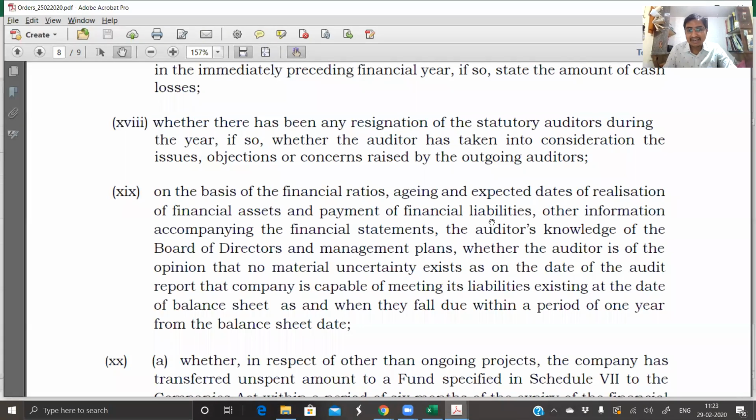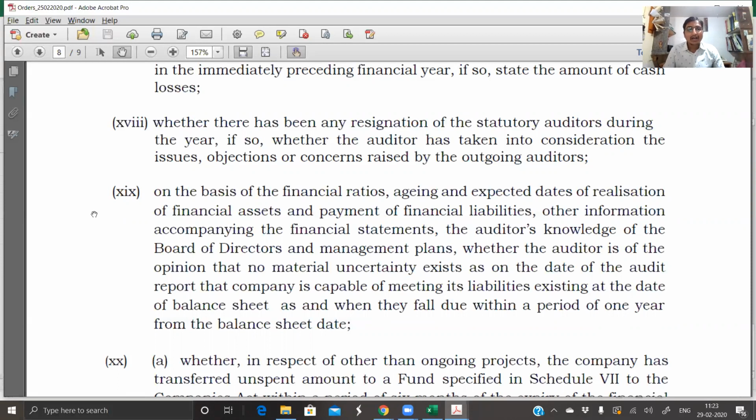Because of financial assets and financial liabilities, no doubt the company has a very good land and a building sitting in the balance sheet, but fixed assets right now cannot be liquidated to pay off the trade payables. Once I share the balance sheet with you, you can understand that in such a balance sheet it becomes very difficult for the auditor to document that yes, the company is presently at a level to meet their liabilities. To be frank, the current ratio is negative. They don't have sufficient current assets to meet their current liabilities.